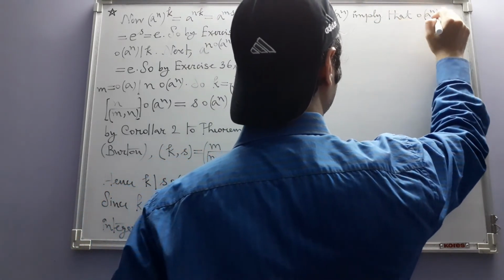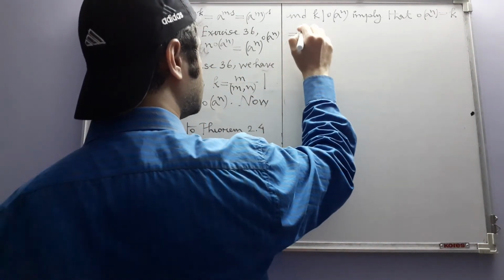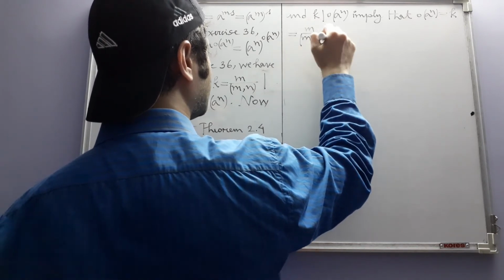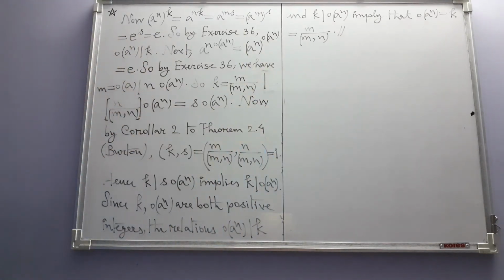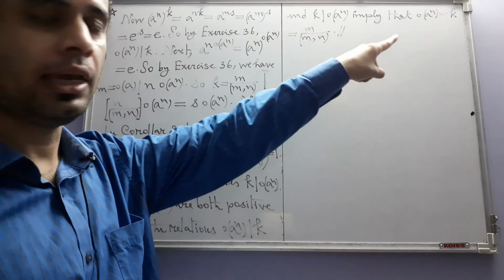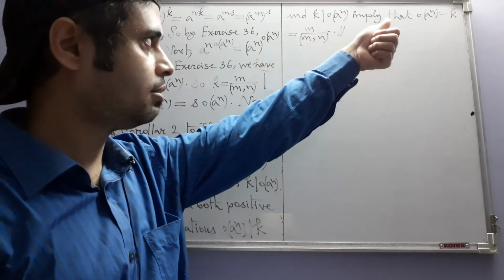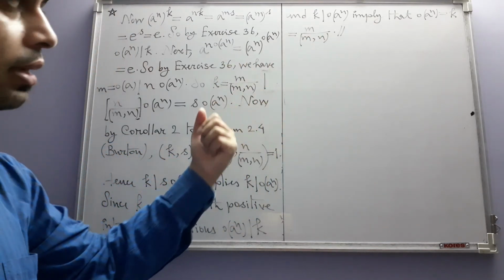The order of a to the power n is equal to k, and this is m divided by GCD of m and n. So this is the order of a to the power n. What you have to do to calculate this order is divide the order of a, m is the order of a, by the GCD of n and the order of a. That will give you the order of a to the power n.